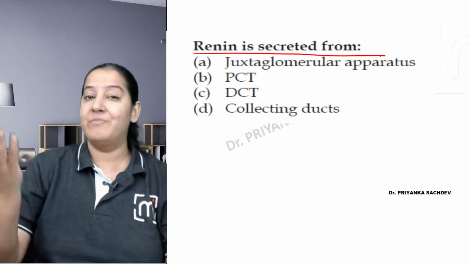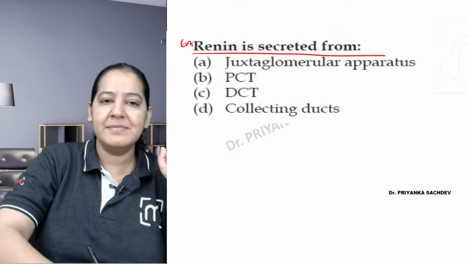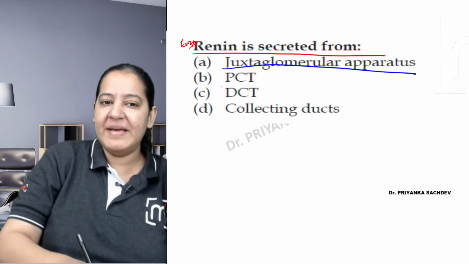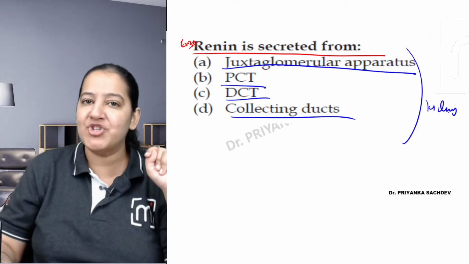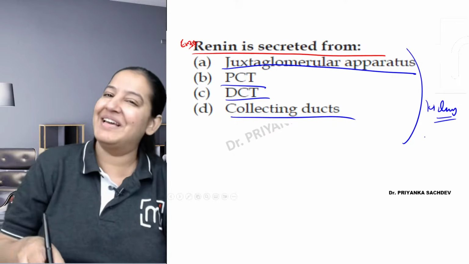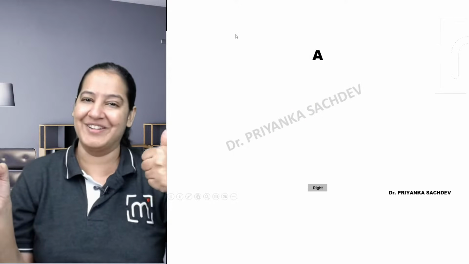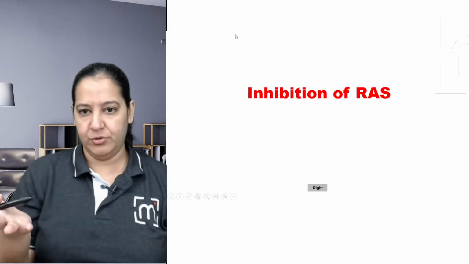Renin is secreted from which cell? Tell me the source of renin. Renin is an enzyme. It comes in blood from which structure? Is it coming from the JG apparatus, PCT, DCT, or collecting duct? We all know it comes from the kidney, but which portion of the nephron? I guess everyone is right. Again, the easiest question. The correct answer is A. Yes, you all are right. Very good. The next question is in front of you. Okay, leave it. We will do this later on.